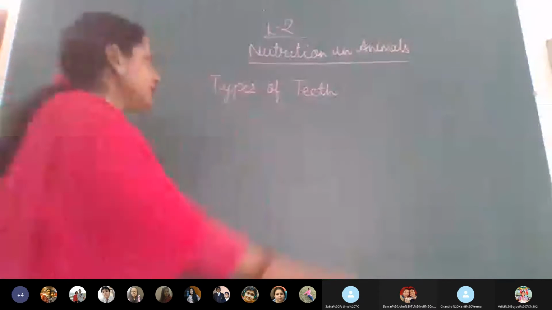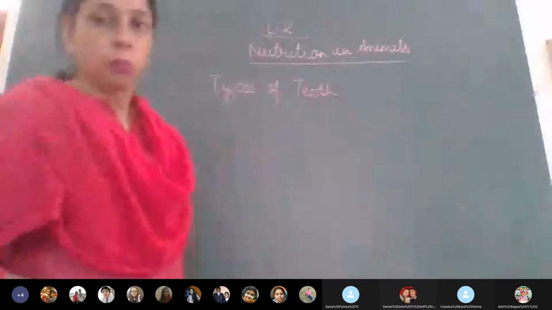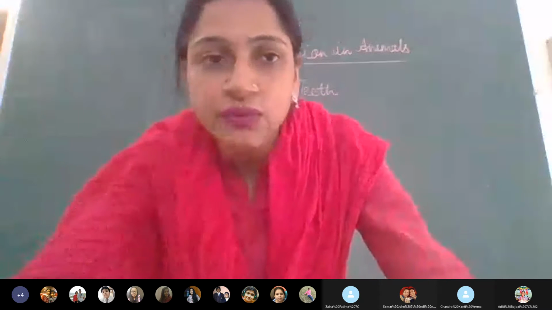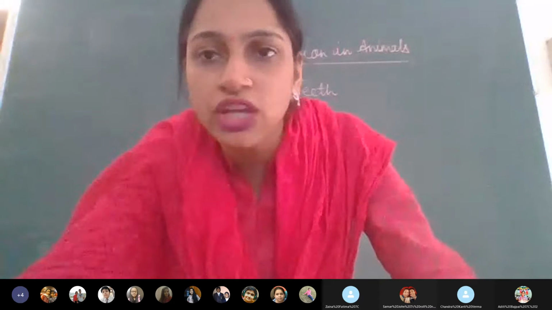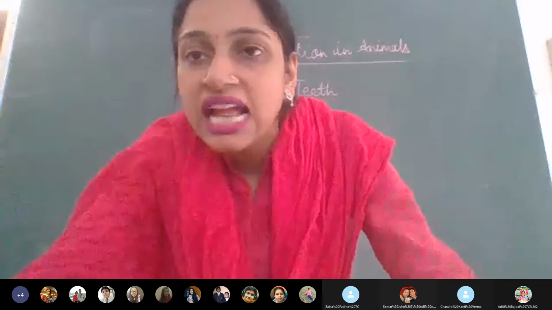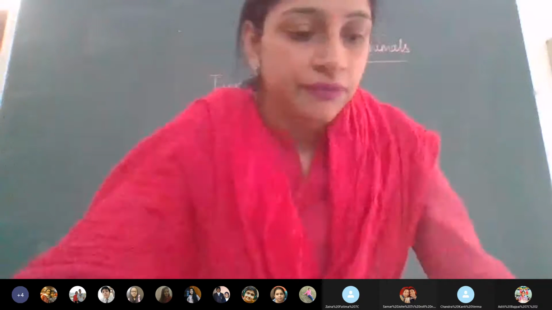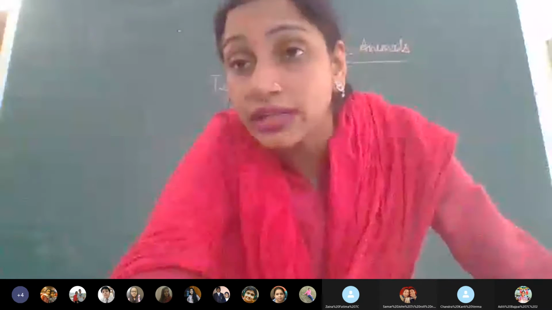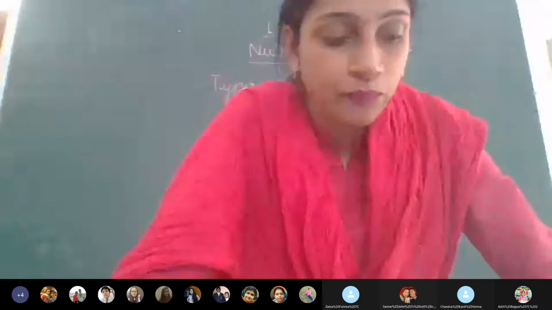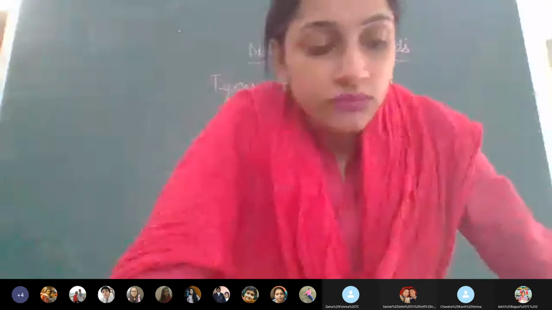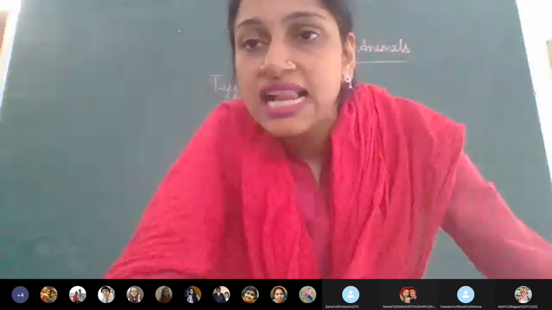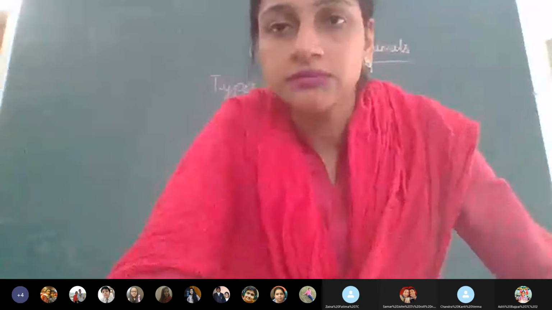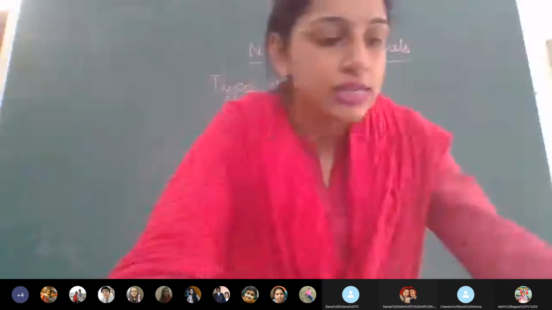So, the first one that is present in the center, just see. Touch it not with your finger, but with your tongue. In front you can see, these are the incisors and these are canines. Just see the picture also on page number 23 and touch it with your tongue, feel it. So you see incisors, which are 4 in number, and they are cutting and biting, like you cut an apple like this. So it's incisors.